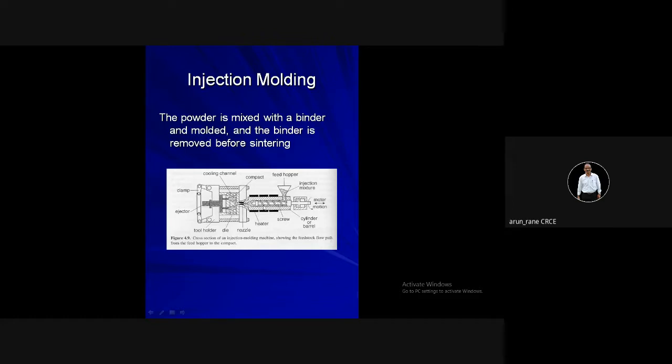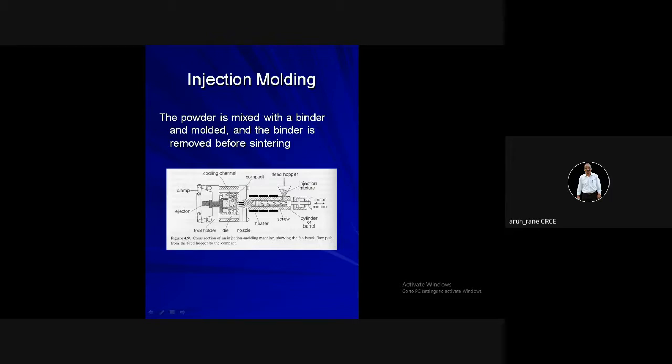The screw is continuously rotating, and due to this rotation and the small clearance between the screw and barrel, the material is pressurized as well as moved. So the pressure is increased and the material is also conveyed from this point to this.